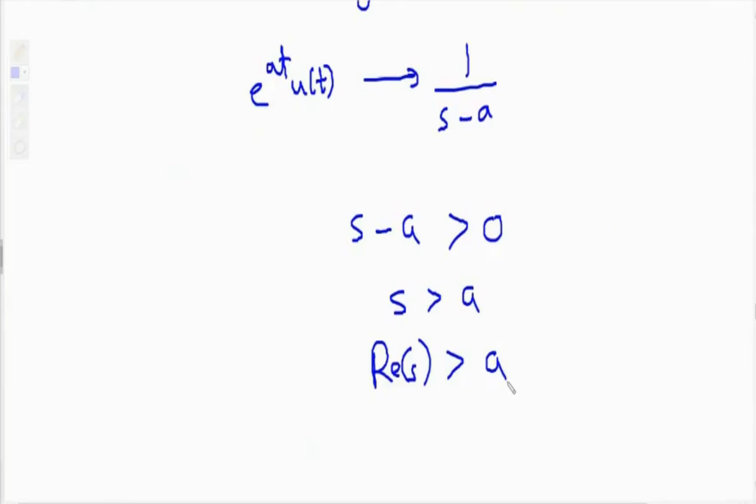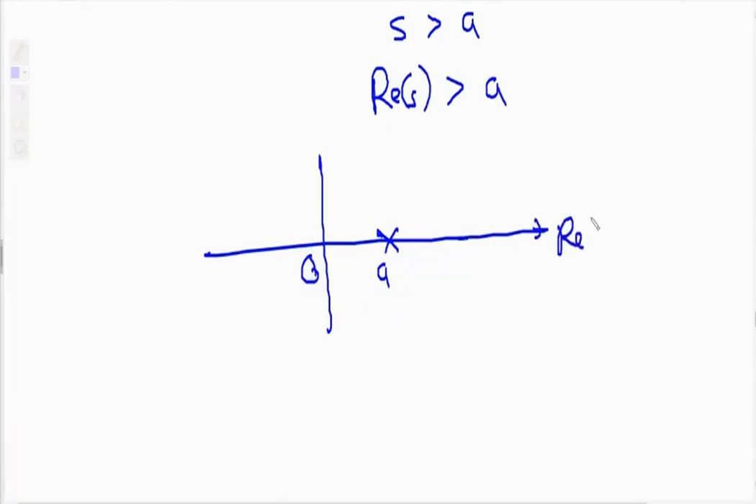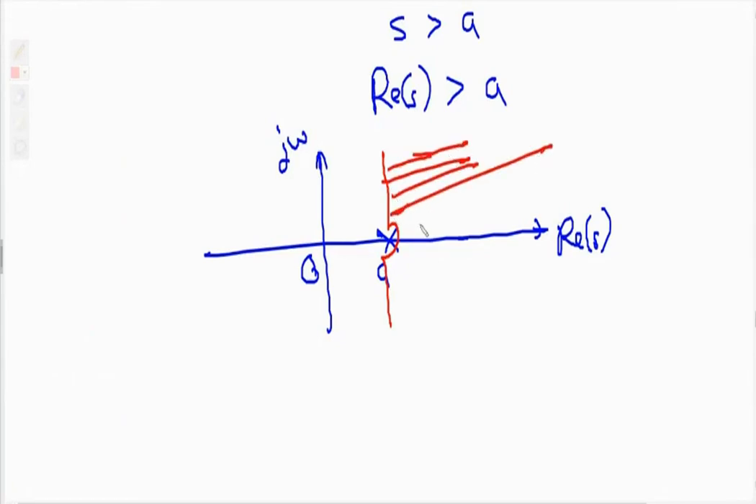Now the sketch of the ROC. a is somewhere here. This is the S plane. Origin, x-axis real of s, y-axis j omega. Then real of s greater than a means the region should be greater than a. This is nothing but the region of convergence.